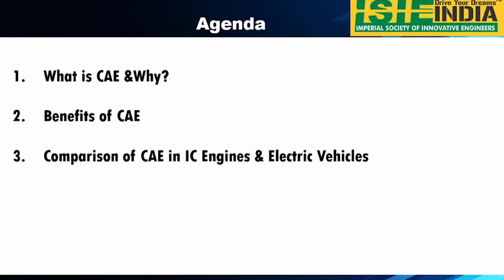Today I am going to focus more on the electric vehicle, and the different types of analysis we will be doing on EVs. In an IC engine, there are so many sub-assemblies, at least 60 to 70. In the same way, an electric motor also has some sub-assemblies, but far fewer, around 20 to 30 or hardly 10 to 15. We will see how to perform analysis for those components.